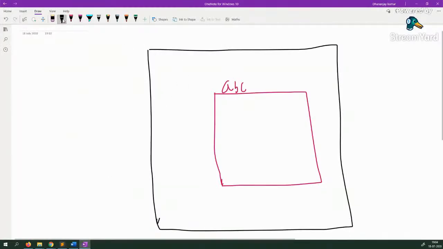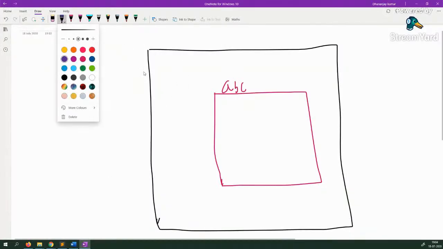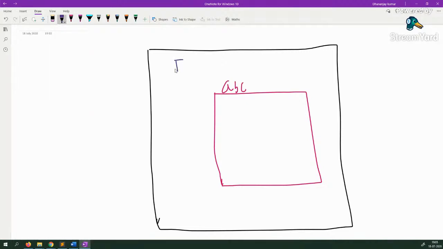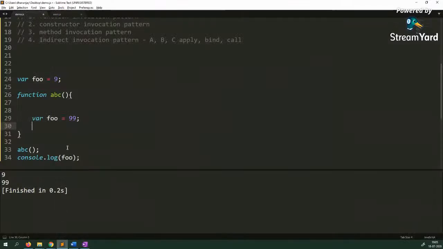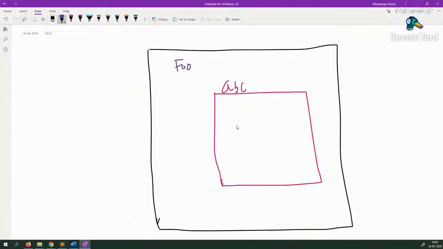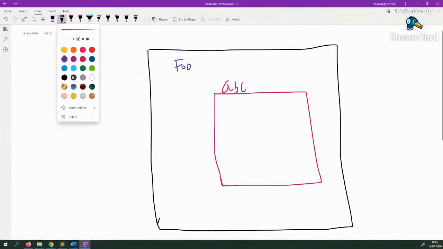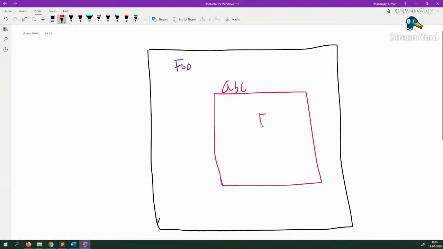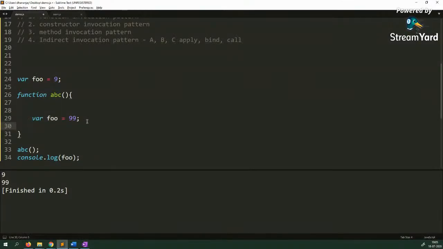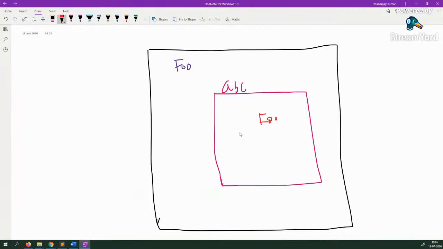Now I have one foo here in the global scope. All right. In the previous example, you remember the same foo was accessed here, but since I have used var foo 99, it means I'm creating a foo here as well. So now ABC has its own foo. Now in my JavaScript file, in the context of JavaScript, I have two foo variables.